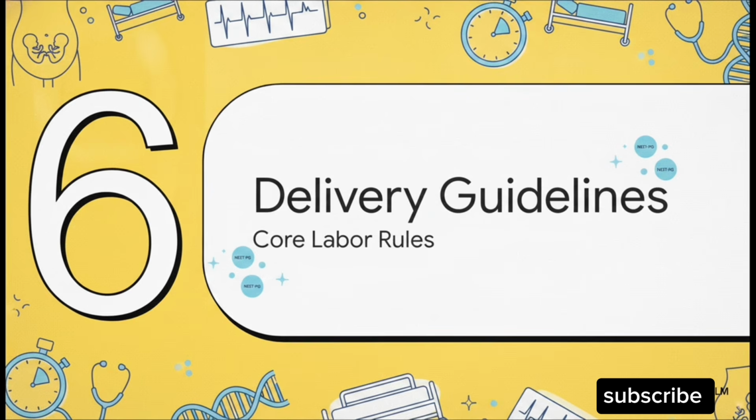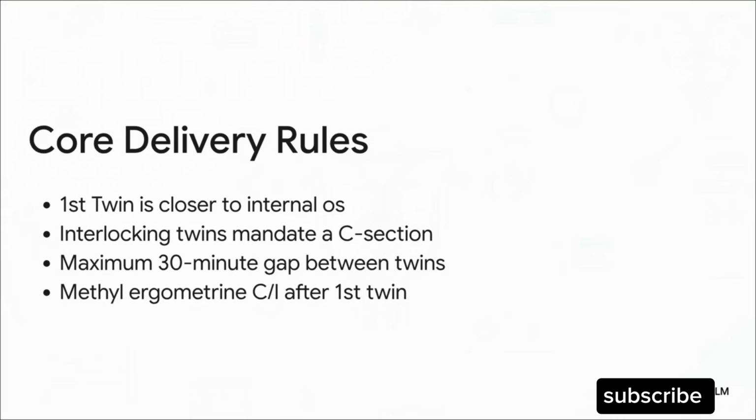Okay, we've made it to the final section. Section 6, delivery rules and guidelines. This is where theory meets the labor room, and it is heavily tested in practicals and MCQs. Here are your absolute core rules. These are non-negotiable. First, how do we define the first twin? It's simply the fetus that is closer to the internal os.